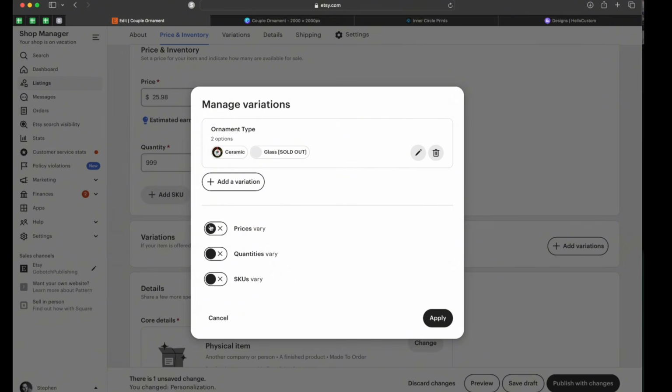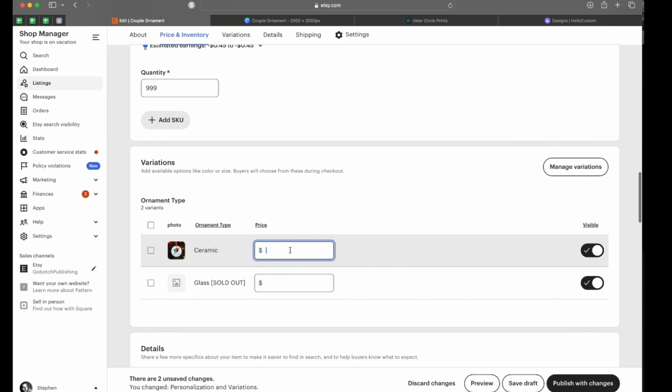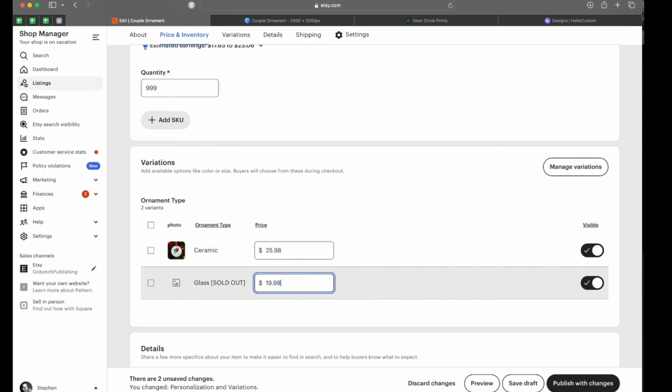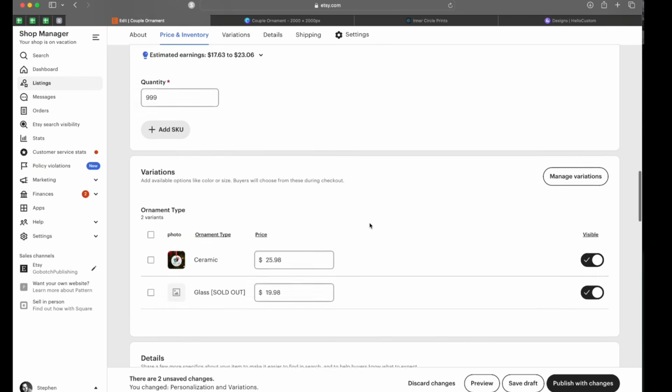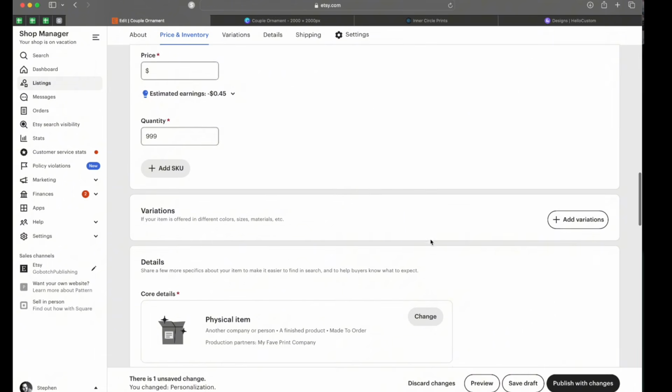And then that's when I'm going to say my prices vary. Or if this is where we're adding in our SKUs based on our design, I might put design, and then design 1, design 2, SKUs vary. And then apply, and that's where I can enter in the different pricing. So my ceramic would be $25.98 and my glass would be $19.98. But for now we're not going to do the variation.